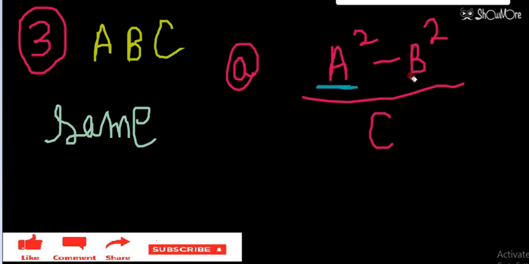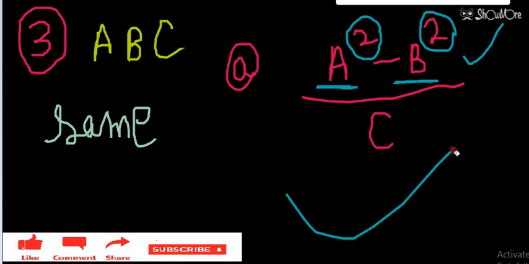The dimension of A is the same as the dimension of B and they have the same powers, so the numerator is possible and division by C is possible. So option A gives me a meaningful physical quantity. I hope it is clear.